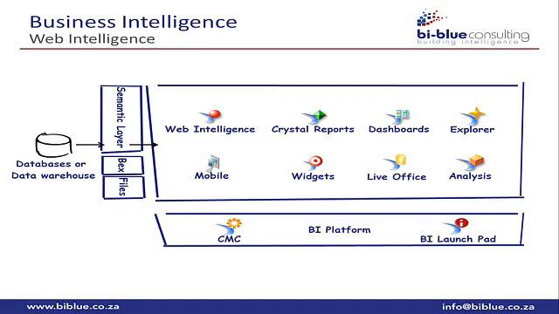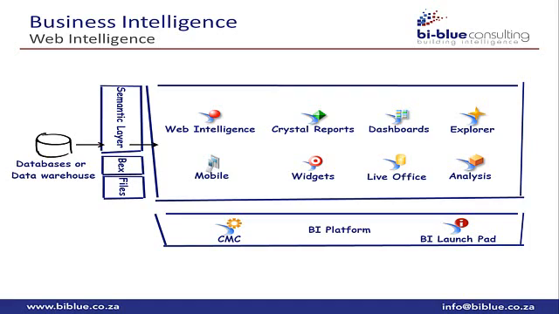The semantic layer is quite important in the sense that most of the products can access the semantic layer. It's not to say that they only access the semantic layer. For instance, Web Intelligence can use the semantic layer, because reports can also use the semantic layer. The dashboarding can also make use of the semantic layer. Explorer also makes use of the semantic layer. Once again, we've got Live Office that can also make use of the semantic layer.